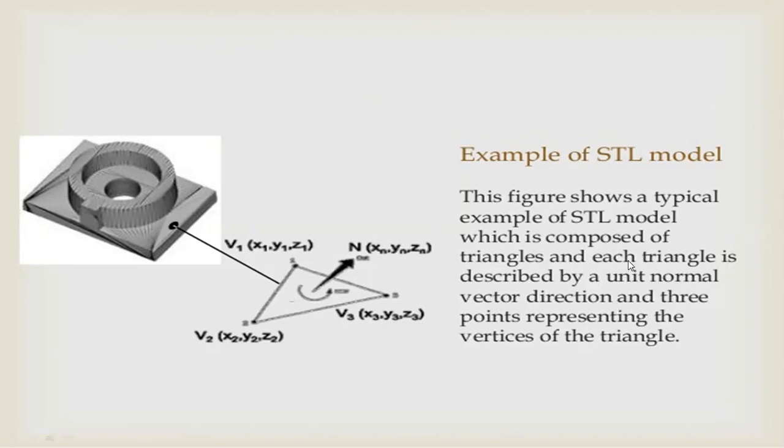In the .stl format, a typical STL model is composed of triangles, and each triangle is described by a unit normal vector direction and three points representing the vertices of the triangle. After the completion of this design, we can save the product in .stl format. In that format, we can see so many triangles, not only one or two triangles, but a great number of triangles in that product. So this is the example of an STL model.